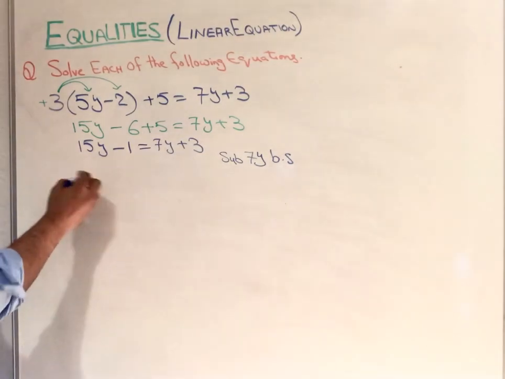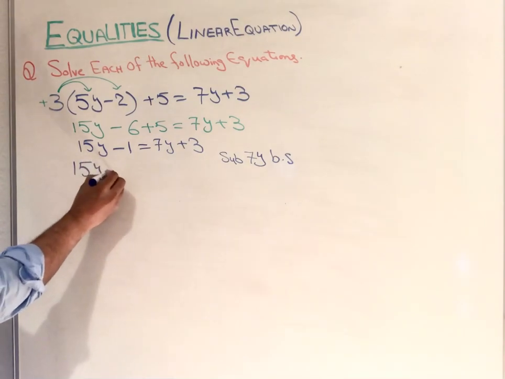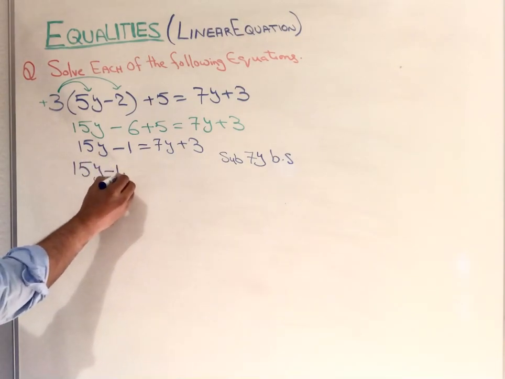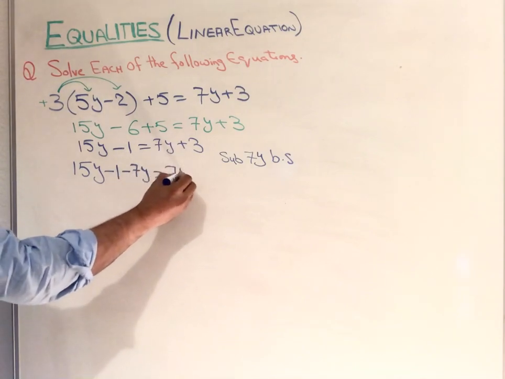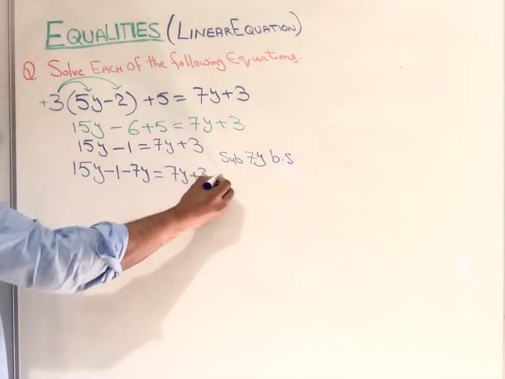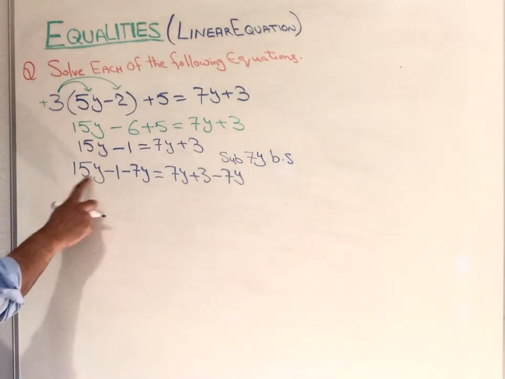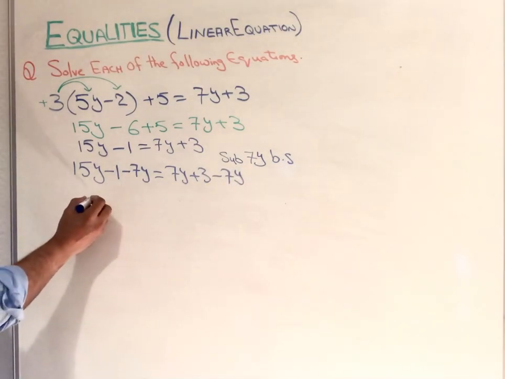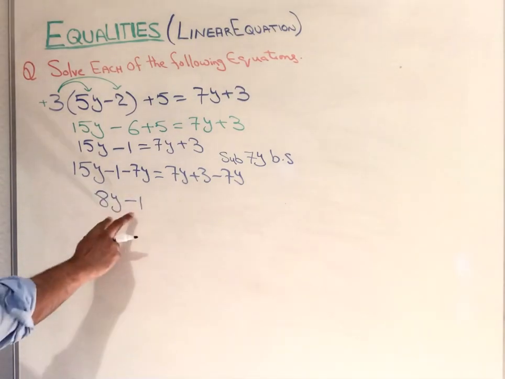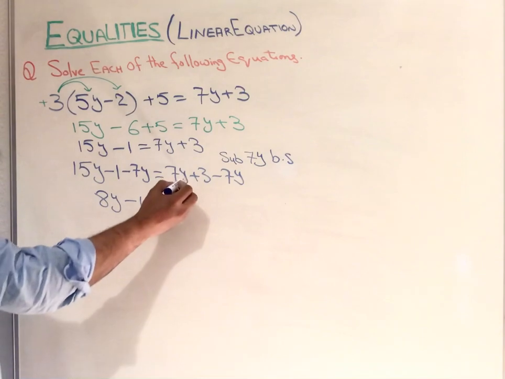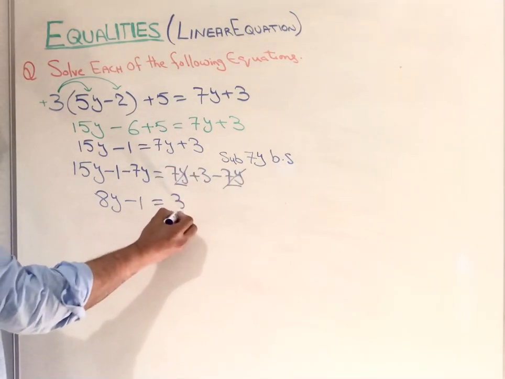So when we do this, 15y minus 1 minus 7y equals 7y plus 3 minus 7y. Now you can see 15 take away 7 is 8y minus 1. We simplify that one, like terms. And here the positive and negative cancelled and 3 remaining.